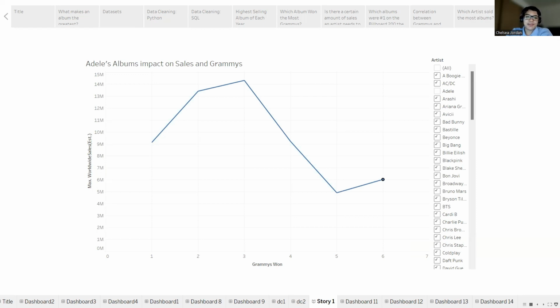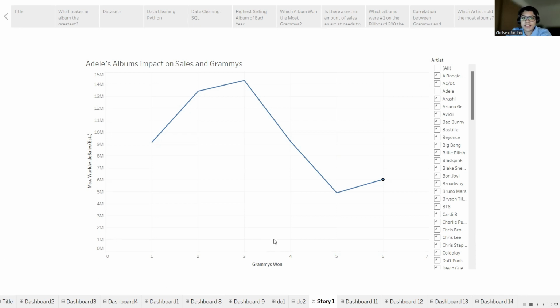I feel like at this point, we all know who sold the most albums and which album is the most successful. However, I wanted to give another visual to represent Adele's impact on the music industry during this decade. This chart shows the highest number of copies of an album sold within each Grammy category. The Grammy categories are separated into how many Grammys an album won, which ranges from 1 to 7. Right now, this chart shows the highest number of copies sold within each Grammy category without Adele's influence.